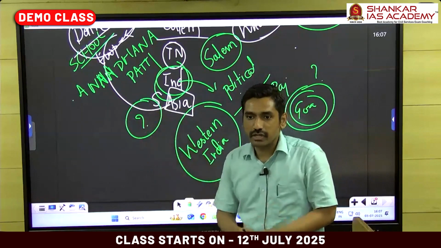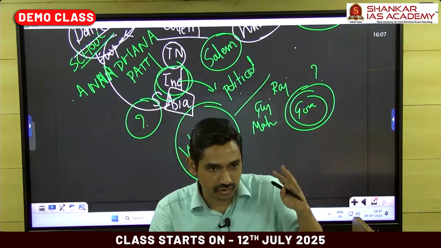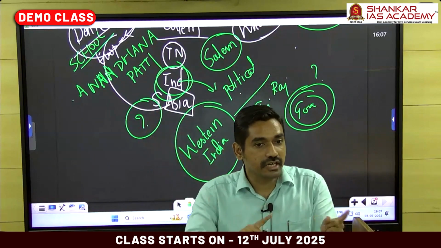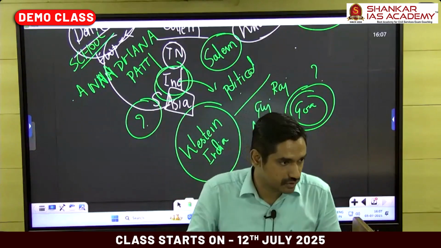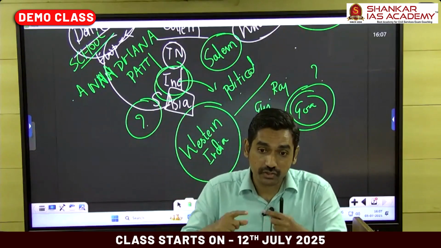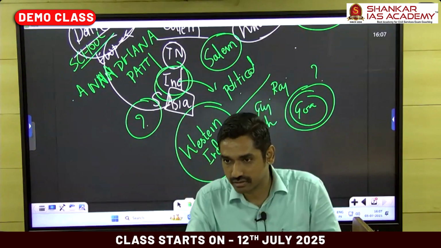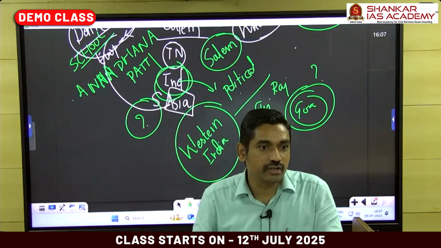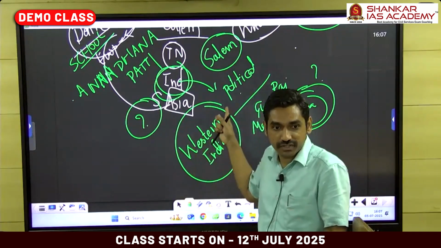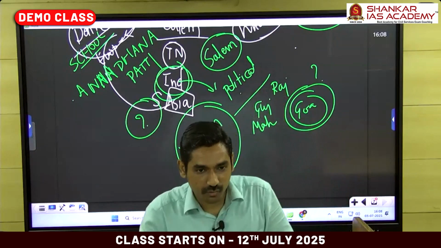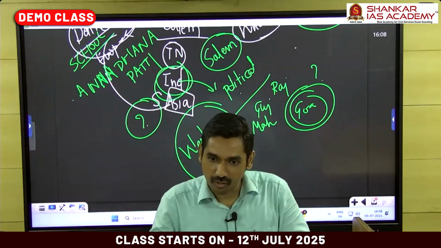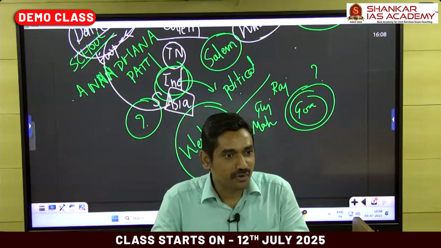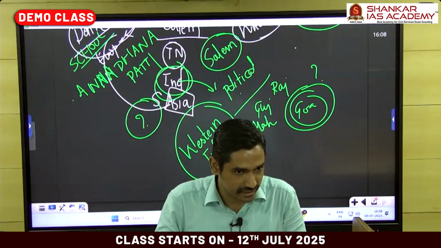Understood the meaning? Region can be small, region can be very large. At the same time, region can change based on a person's own knowledge. Region can change based on how a person thinks about a region. Based on that, a person can include or exclude. I asked a very simple question. Instead of Western India, if we had asked you a question, Central India, there'd be a lot of ruckus in class because we wouldn't know which state to add actually. You're getting the idea. So that's part one.